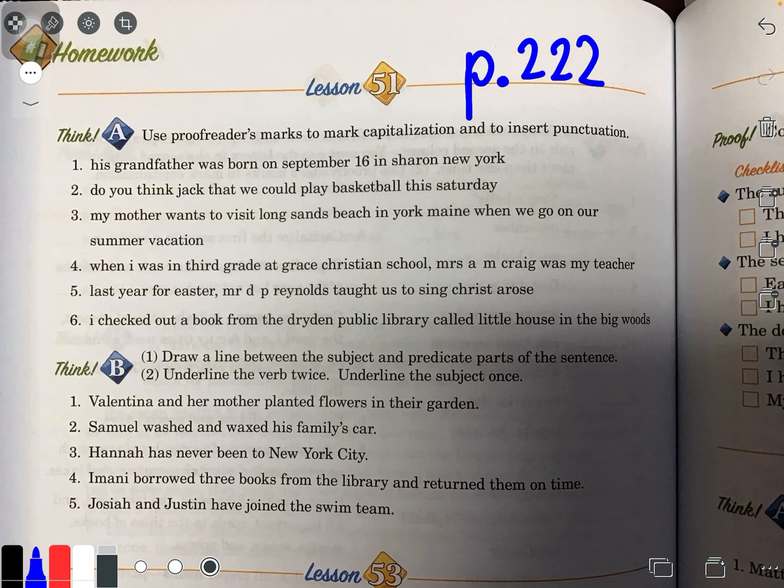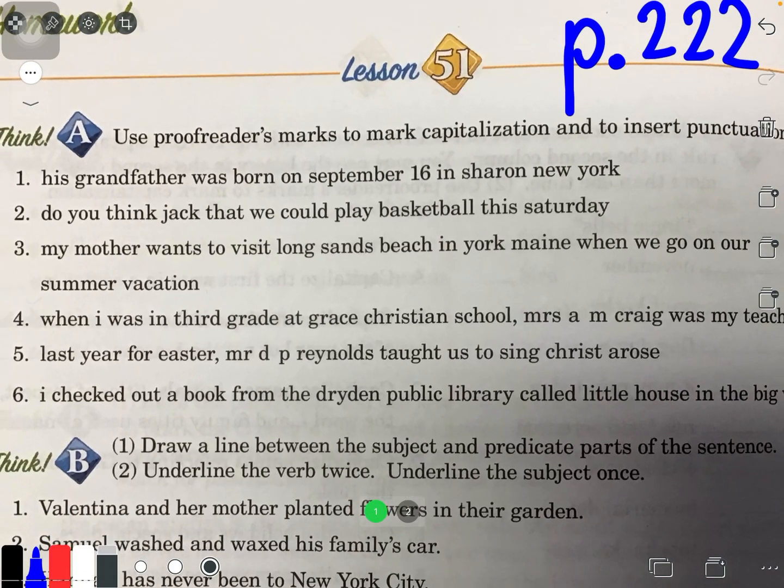Number 1 says, his grandfather was born on September 16 in Sharon, New York. Well, I can already see a lot of errors, and I hope you can too. You can most likely pinpoint the errors very well if you read a lot, and also if you write a lot, but more so read a lot, because at least you can recognize those rules of grammar in other works of literature. So this first one again, his grandfather was born on September 16 in Sharon, New York.